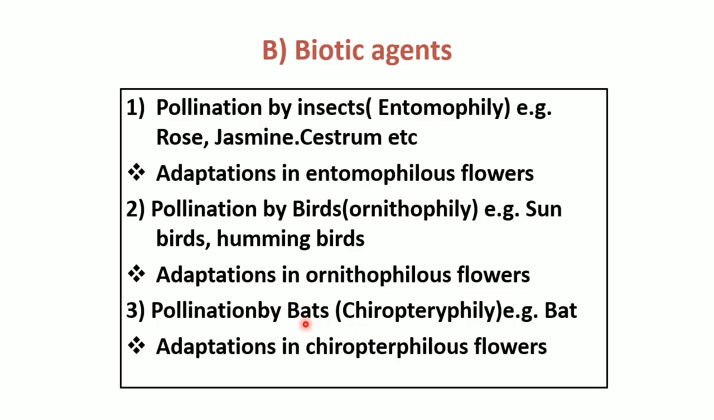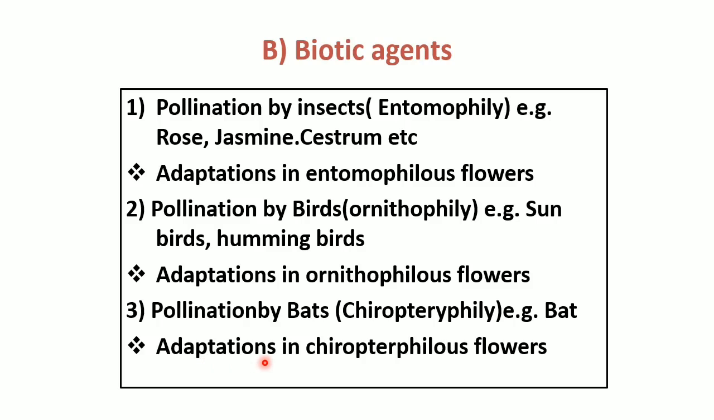And now the last one is pollination by bats, called chiropterophily, meaning the transfer of pollen grains with the help of bats, वटवाघूळ as we say. Such a type of pollination is called chiropterophily, and the flower achieving such pollination is called a chiropterophilous flower. Now an example is here, bat.